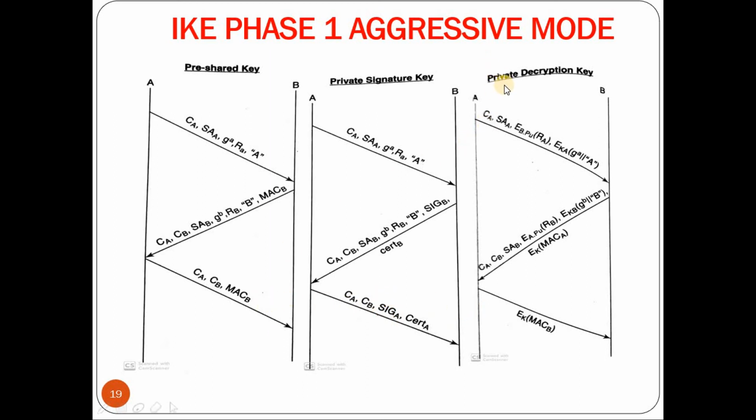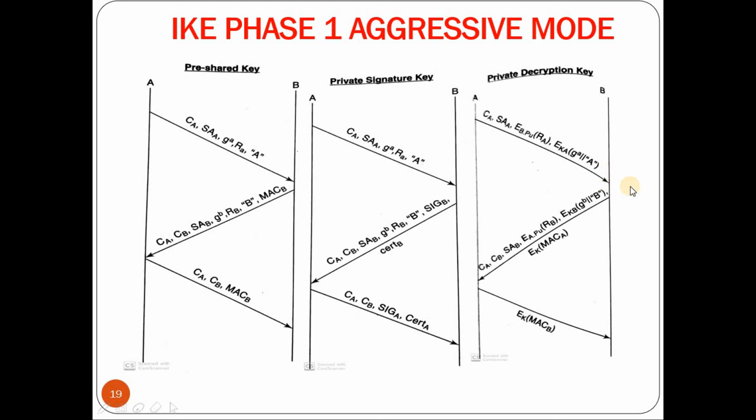Now let us go to the final option, that is private decryption key. In this case, A will send the cookie of A, the SA of A, along with a random number RA which is encrypted using B's public key. Along with that, it will also embed the partial key, which is concatenated with the identity of A, and this whole thing is encrypted using a key called KA. Now KA is nothing but the hash of the cookie of A and the random number RA.